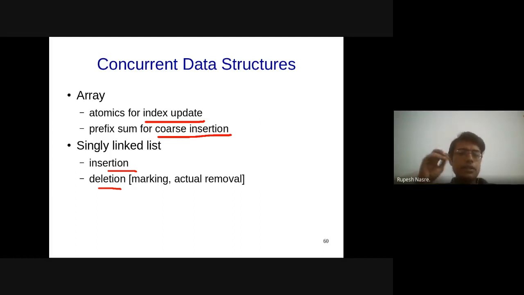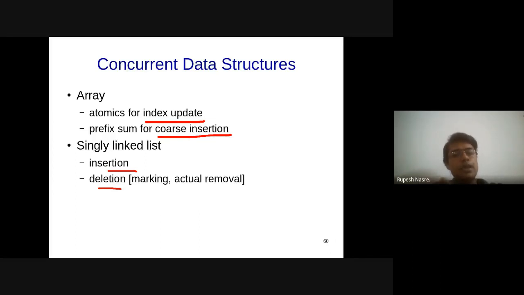The reason being that the node that you are deleting might be getting searched by a different thread, right? Or you might be accessing it by a different thread. In such cases, the behavior of deletion is not well understood, in the sense that the semantics of the linked list need to specify what should happen in such cases.